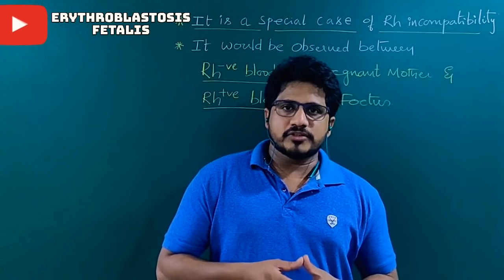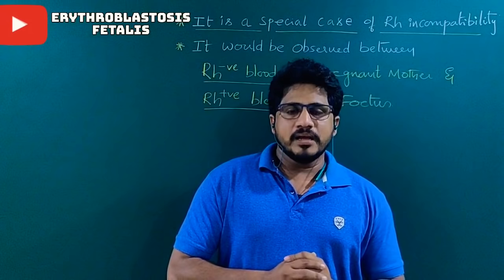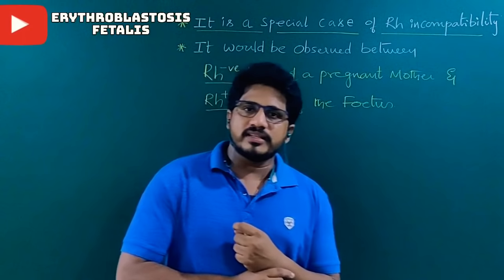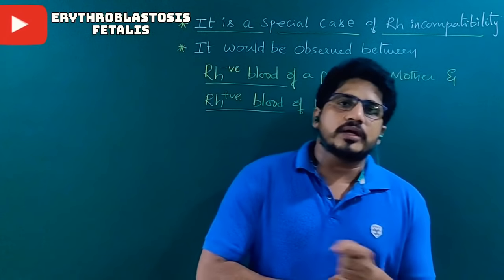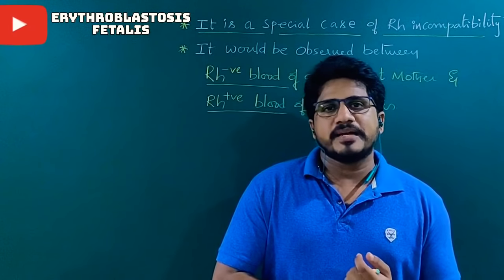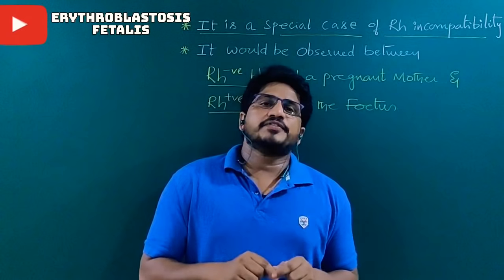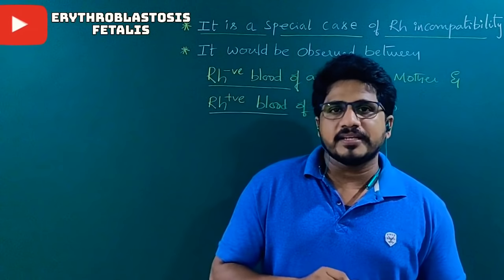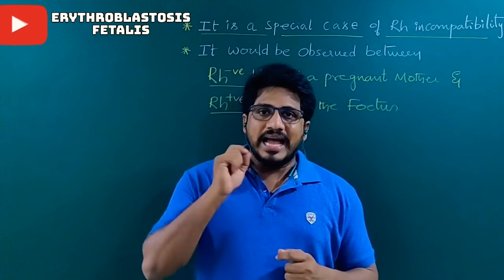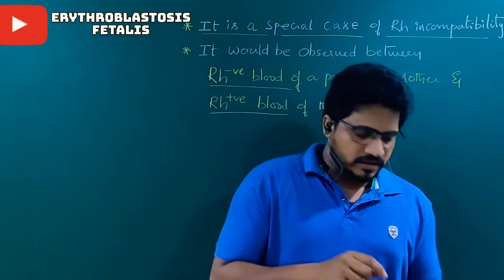To understand Erythroblastosis fetalis, one should recall the previous session, that is blood transfusion. What kind of reactions take place in blood transfusion? Donor's antigen reacts with receiver's antibody, then it goes to compatibility or incompatibility. If it is incompatible, agglutination takes place, then mismatching results in death. But in blood transfusion, the antigen-antibody reactions belong to the blood group. In erythroblastosis fetalis, the antigen-antibody reactions belong to the Rh group. Clear? That is the primary thing.